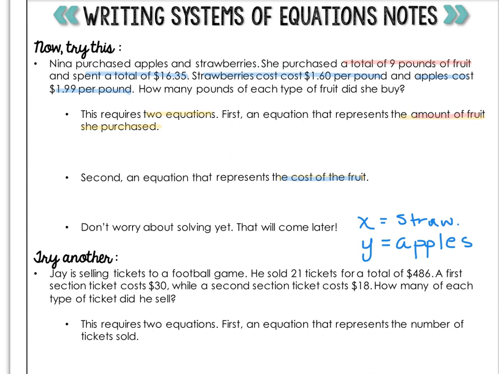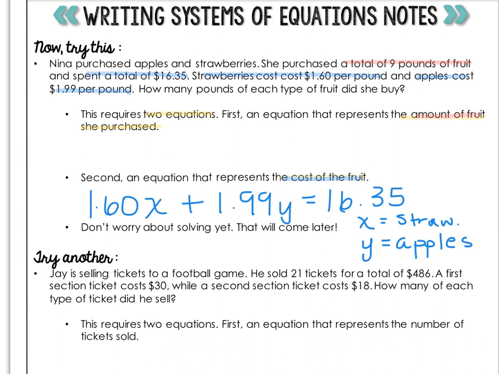So let's now look at the cost of the fruit. Strawberries cost $1.60 per pound. So that's $1.60 per pound of strawberries, which we said was X. Apples cost $1.99 per pound. So that's $1.99 Y. And the total is $16.35. Now we know that a total in the cash register is found by adding those together.